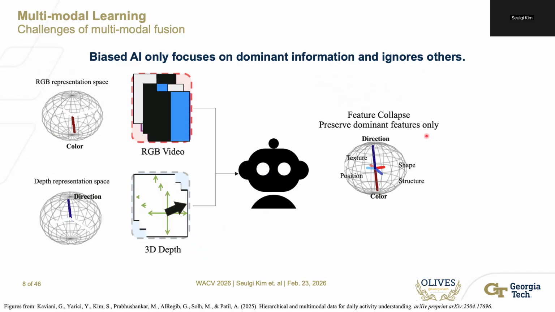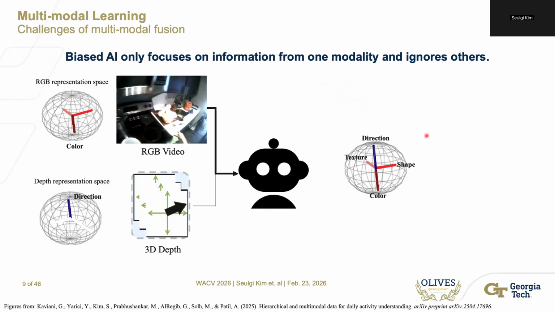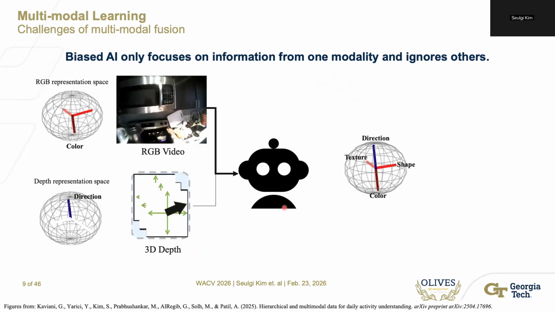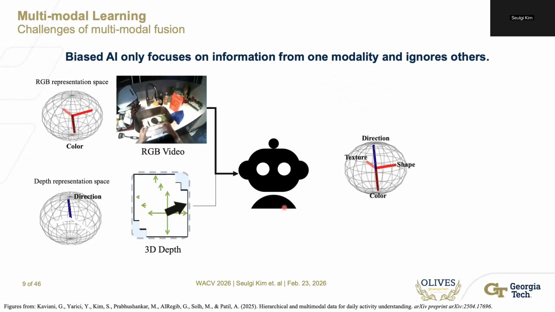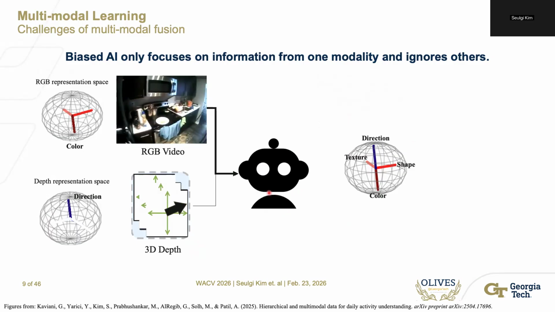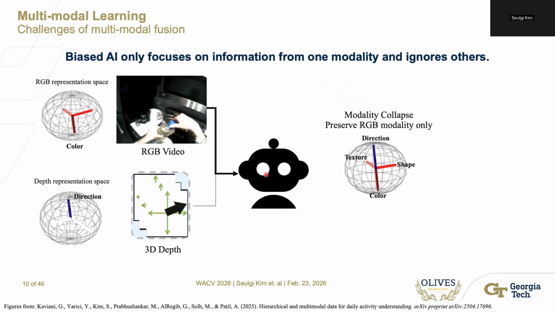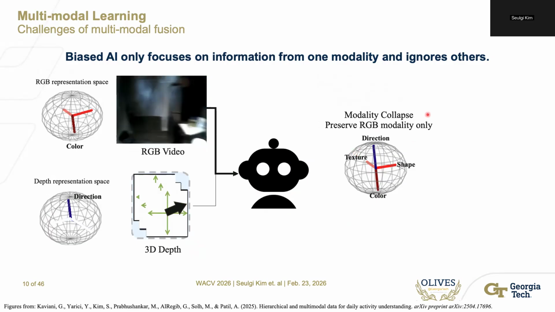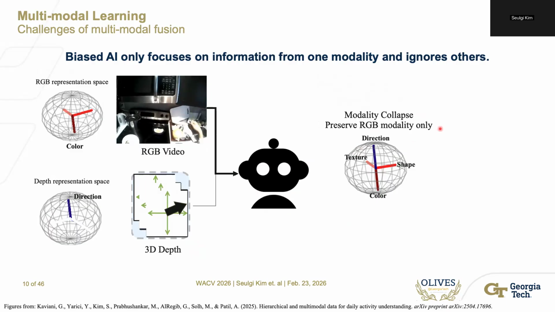We call this feature collapse, meaning that it only focuses on dominant features and ignores other features. Another case is that AI only relies on a certain modality. For example, even though video and depth come in, AI only gets information from the RGB video. We call this modality collapse, meaning that it only preserves a single modality and ignores others.